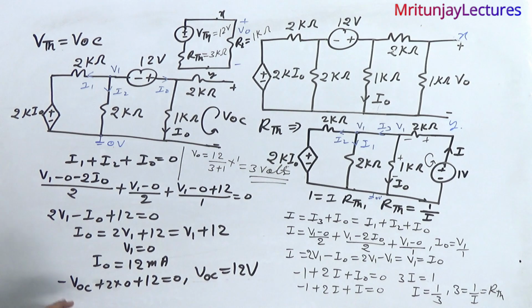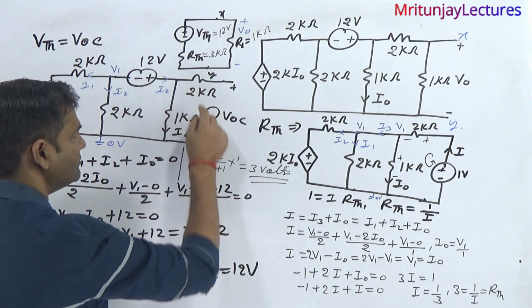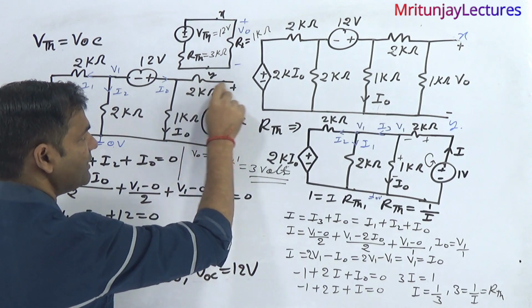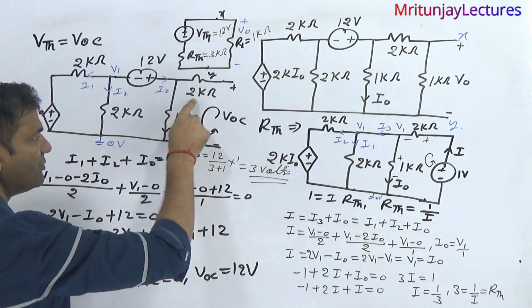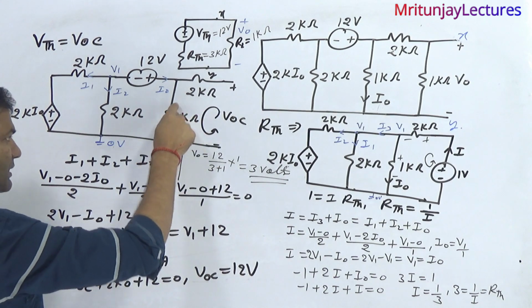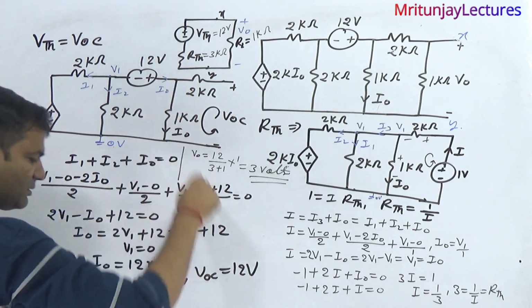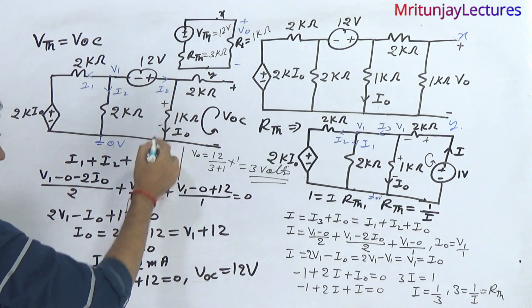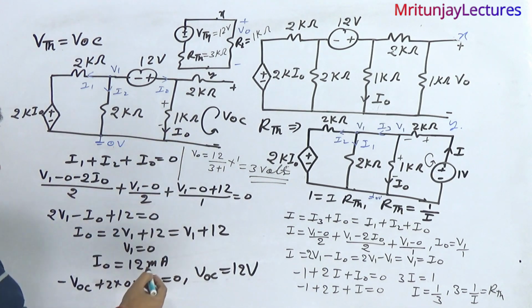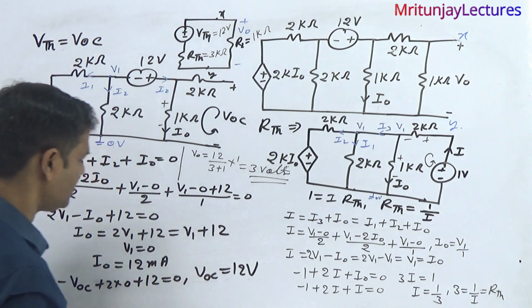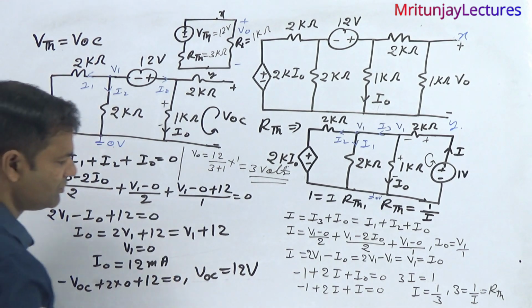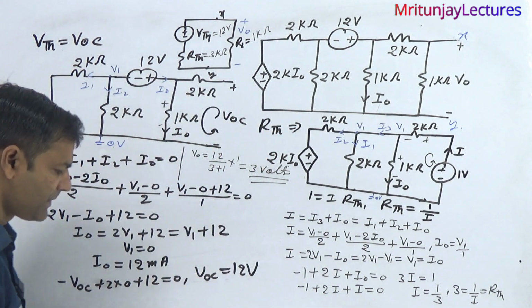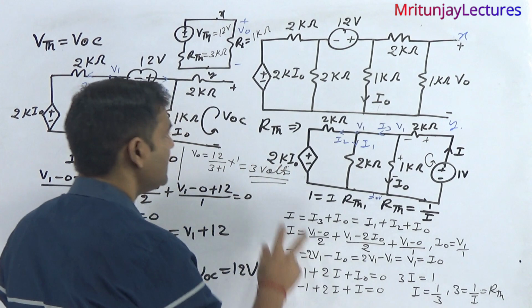After that, apply KVL in this loop. Minus 2 plus minus V of OC, no current flows from here to here because this is an open circuit, so 2 into 0, plus current going from positive to negative, so plus 1 into I0, which is 12, so V of OC is 12 volt. V of OC means VTH is 12 volt. Now the next target is to determine RTH.